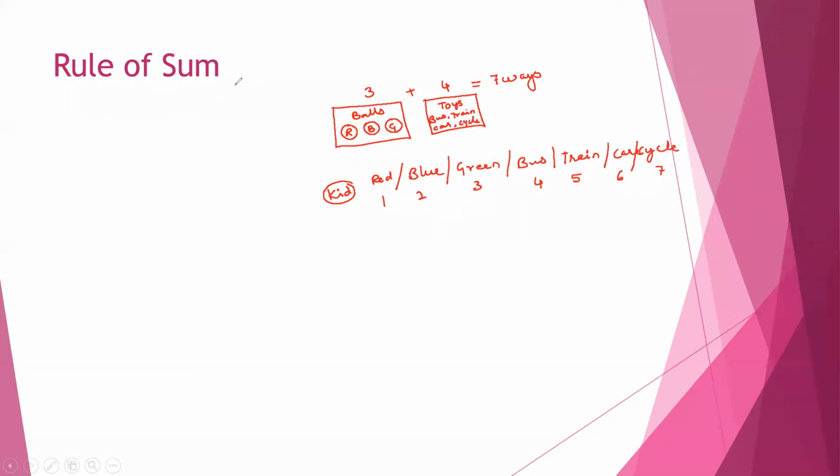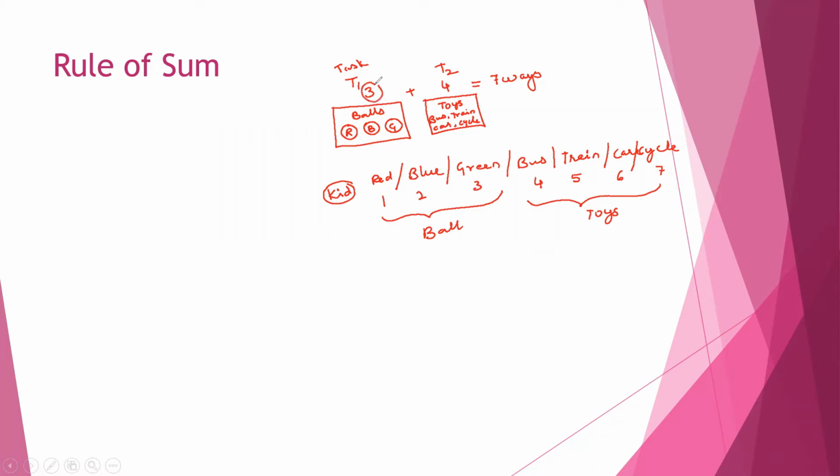Let us see the rule and try to understand. Say this is task 1. Task 1 is to choose a ball. Task 2 is to choose a toy, any one toy. In task 1, how many options are there?